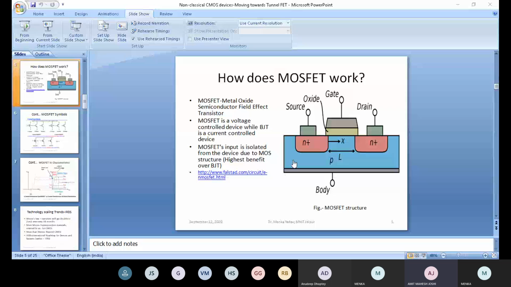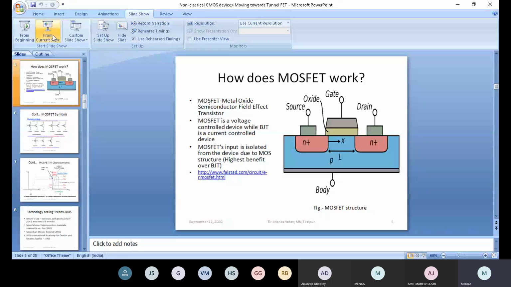Okay, now we are at that particular slide. How does MOSFET work? No issue, ma'am. Please go ahead, I didn't do anything actually. So shall I continue? Yes, ma'am. In order to keep you in sync, I will tell you the slide number. Ma'am, then I have to send the slides to them. Okay, no issue. So we are on slide number 5.